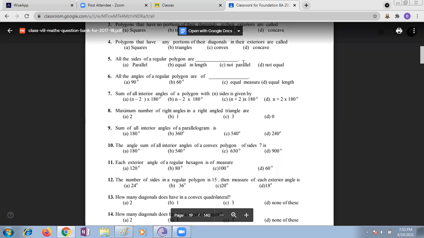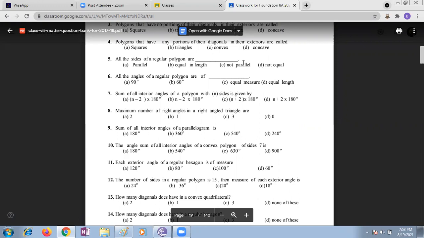Next. Polygons that have any portion of diagonals in their exteriors are called concave polygons. Concave, like caves. All the sides of a regular polygon are equal in length. Very good. Option B is correct.